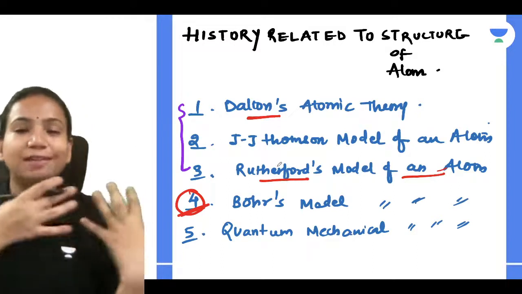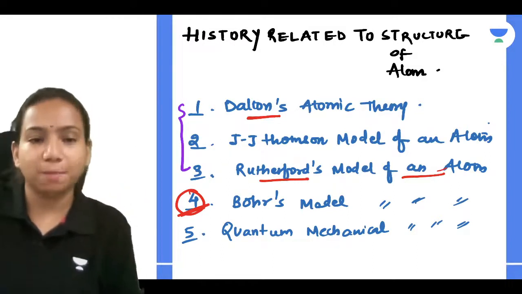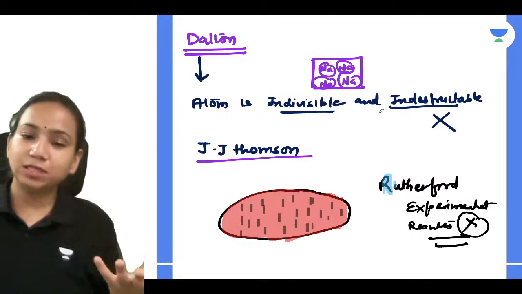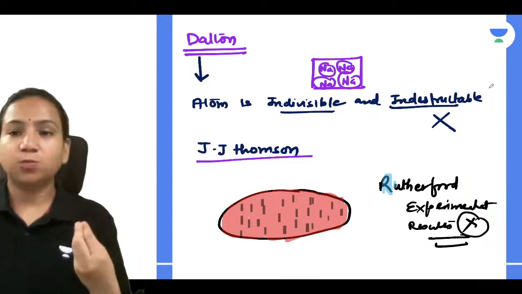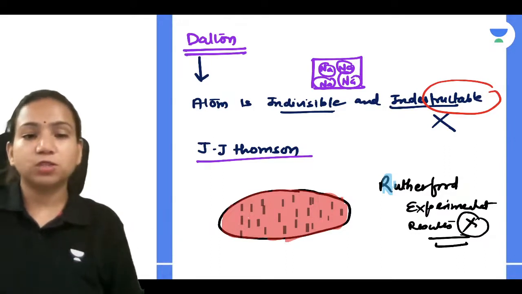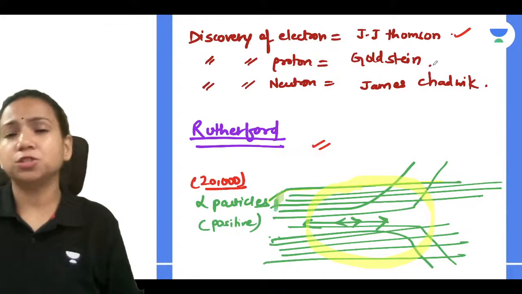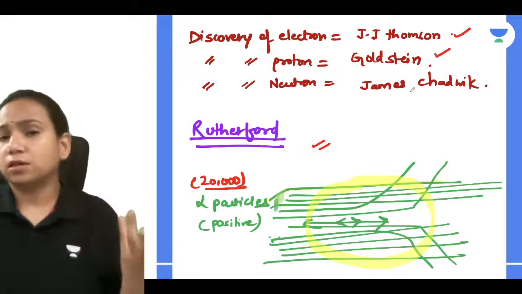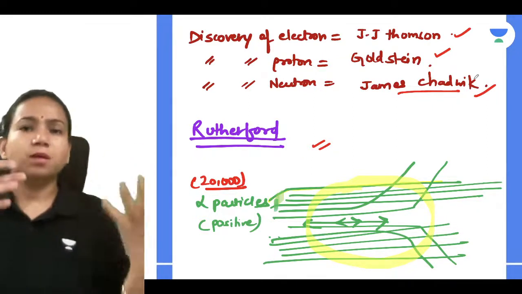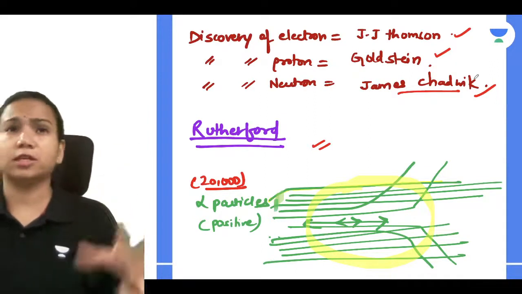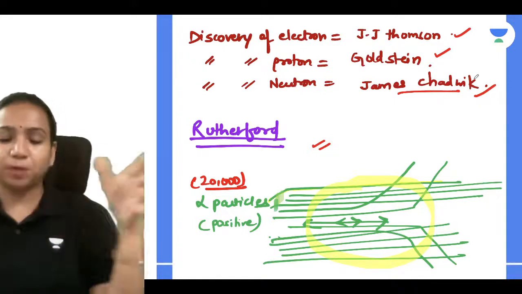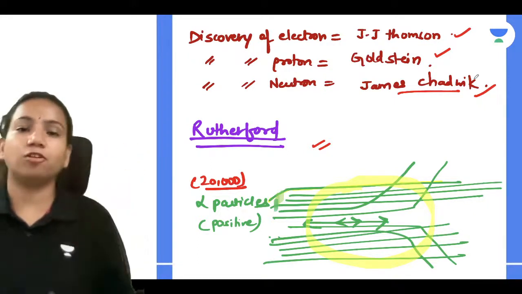But before that, we are just linking all these things, in the form of a story. The first scientist was Dalton, and he said that an atom is indivisible and indestructible. But this point was completely wrong when the electron and proton got discovered, correct? Electron was discovered by J.J. Thomson, proton was discovered by Goldstein, and neutron was discovered by James Chadwick. We don't have to know exactly what year it happened, because we have learned the experiments and the evidence in the lower classes.